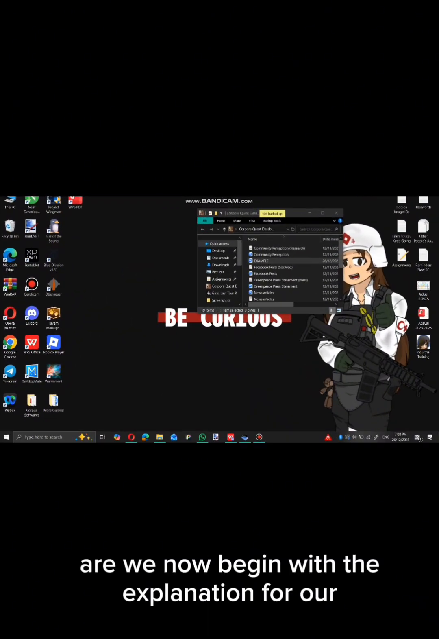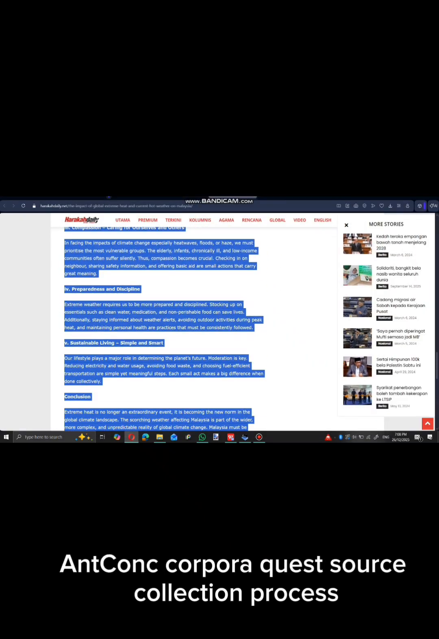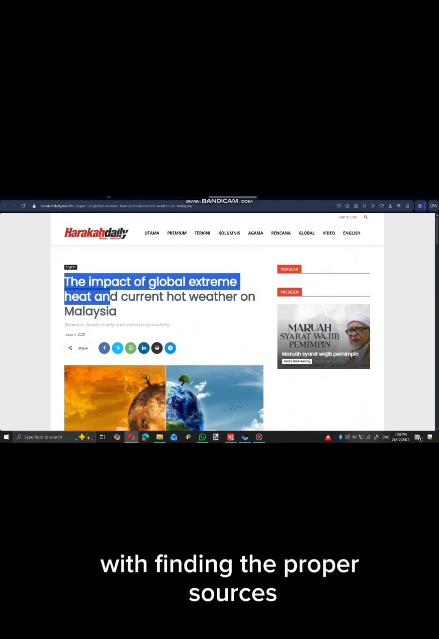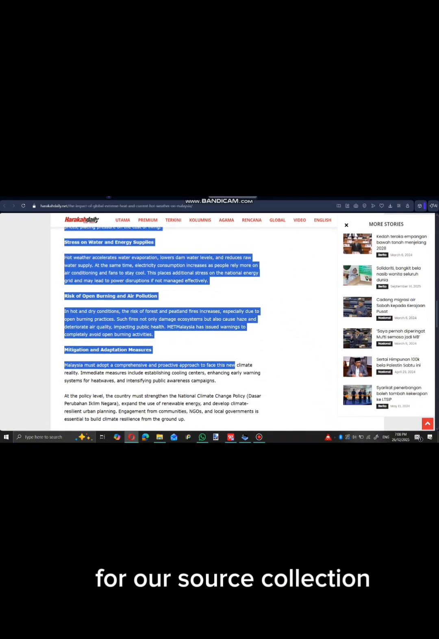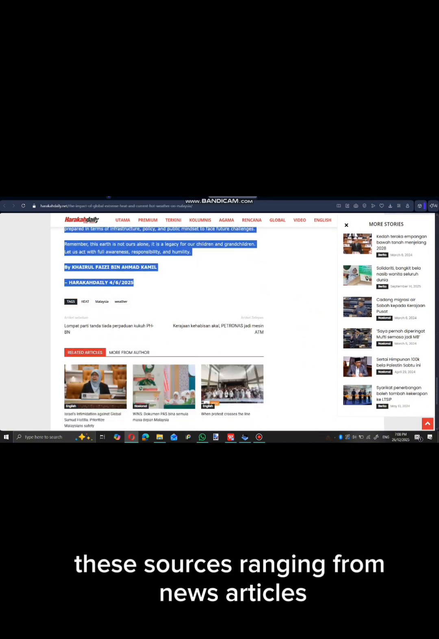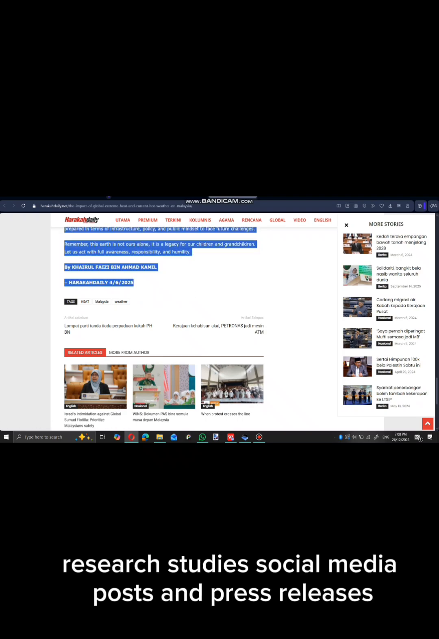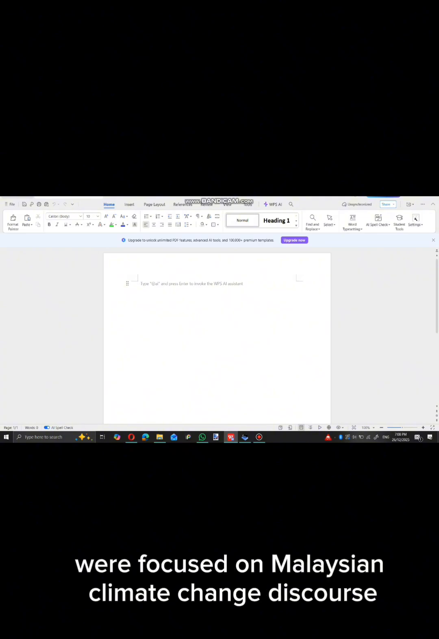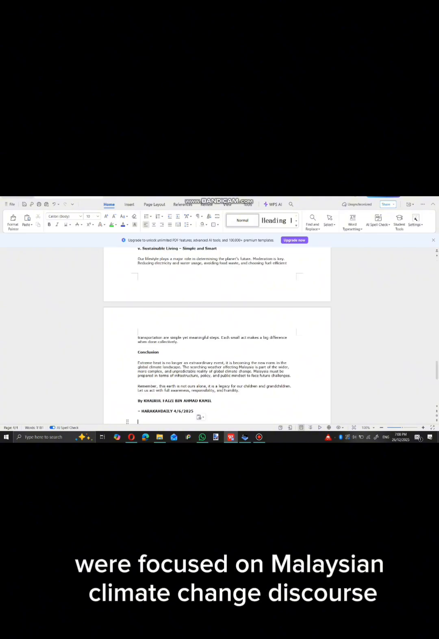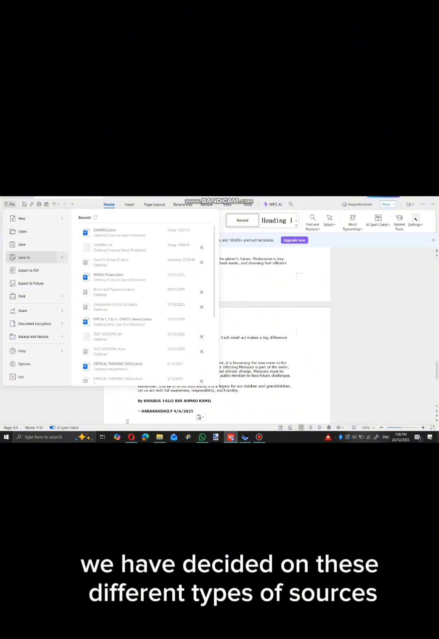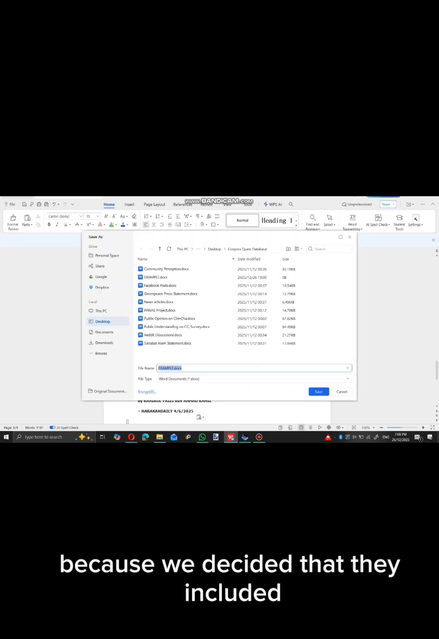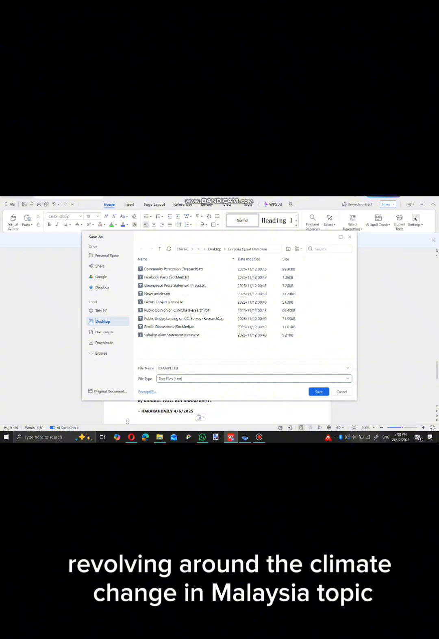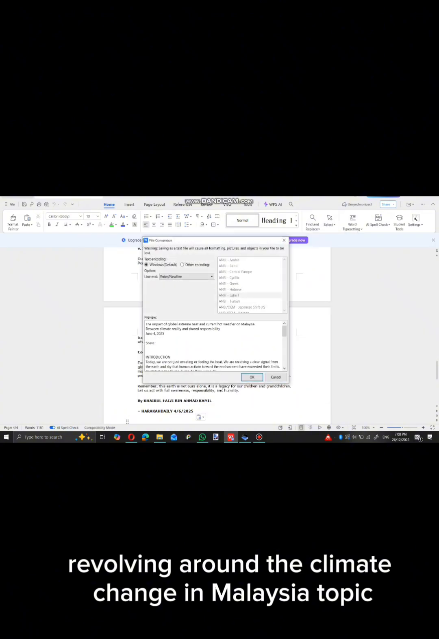I will now begin with the explanation for our Nconc Corpora Quest source collection process. First of all, our team begins with finding the proper sources for our source collection. These sources range from news articles, research studies, social media posts, and press releases. All of these sources focus on Malaysian climate change discourse. We decided on these different types of sources because they include both formal and informal types of discussions revolving around the climate change in Malaysia topic.